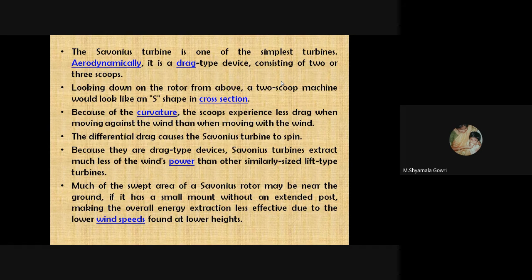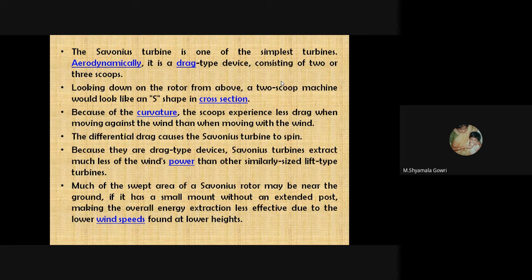The Savonius turbine is one of the simplest turbines. Aerodynamically, it is a drag type device consisting of 2 or 3 scoops. Looking down on the rotor from above, the 2 scoops look like an S shape in cross section. Because of the curvature, the scoops experience less drag when moving against the wind than when moving with the wind. The differential drag causes the Savonius turbine to spin.